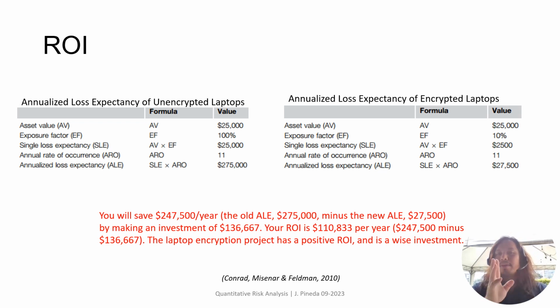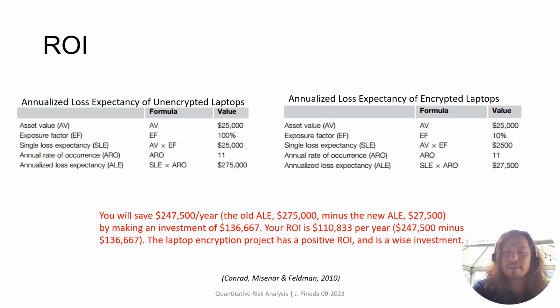The table on the left is the annualized loss expectancy of an unencrypted laptop. So, before implementing the solution, the ALE is $275,000. Now, on the right table, you will see that the ALE of encrypted laptops lessened.